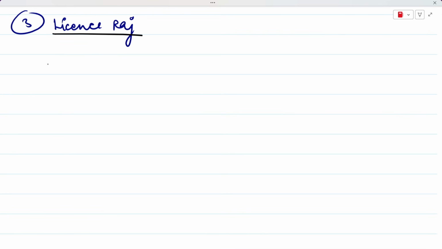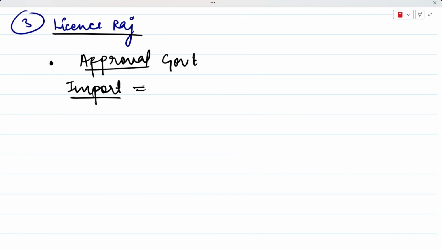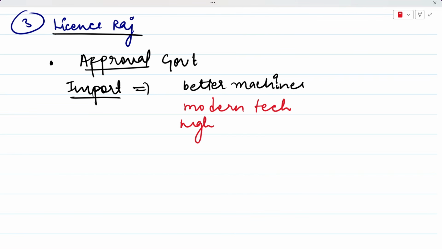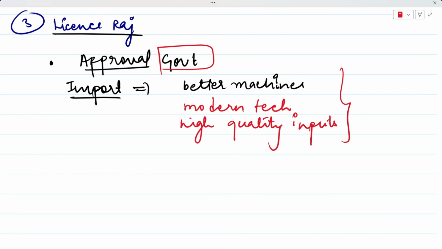Third problem was the license raj that we have already talked about. Firms needed government approval for almost everything during this time, and because there were also restrictions on imports, if firms wanted, for example, better machines for efficiency, they first needed to take the government's approval. They can't bring in better machines by themselves. If they want modern technology, they need government approval. If they want high quality inputs, they also need government approval. So government approval was basically needed for everything.